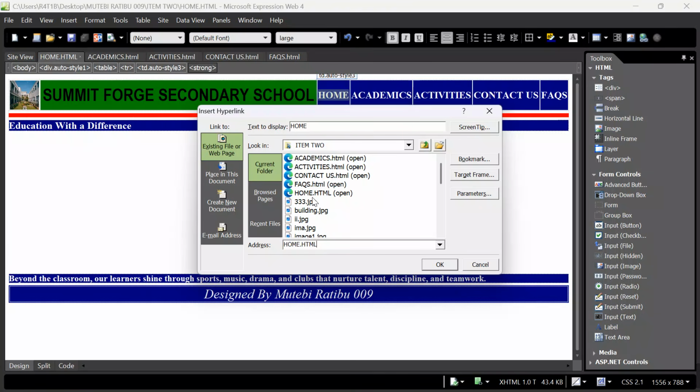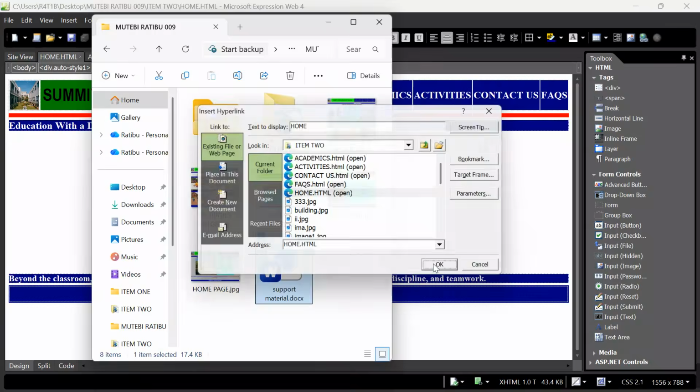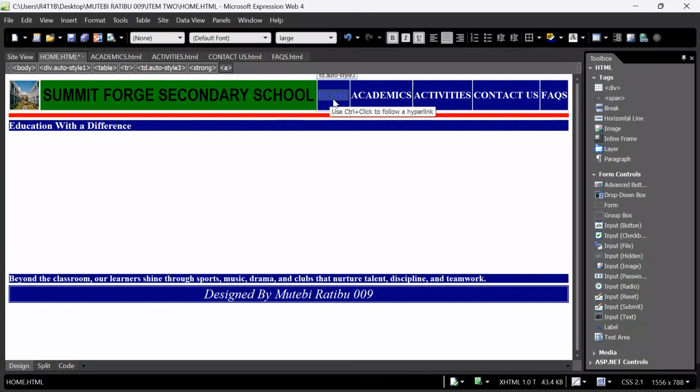Yes, I come over here. I want to link the word home to home. First click in space so that you remove the HTTP. Make sure that you don't have the HTTP colon slash, because if you have it, your pages will not link. So if you see it, first click on any of the pages, then come back onto that preferred page. Then come here and click OK. When I click OK, I'm done applying a hyperlink onto my home page.